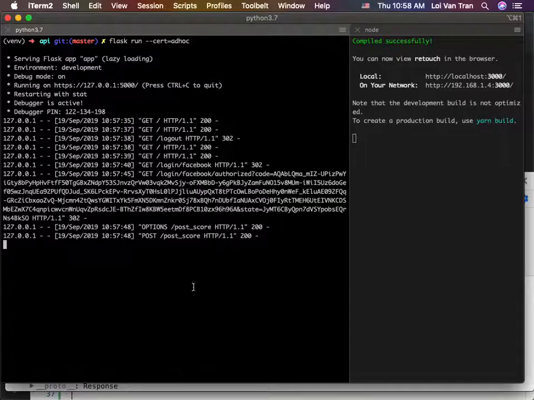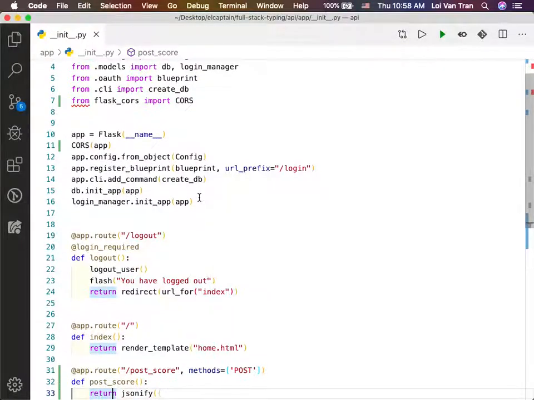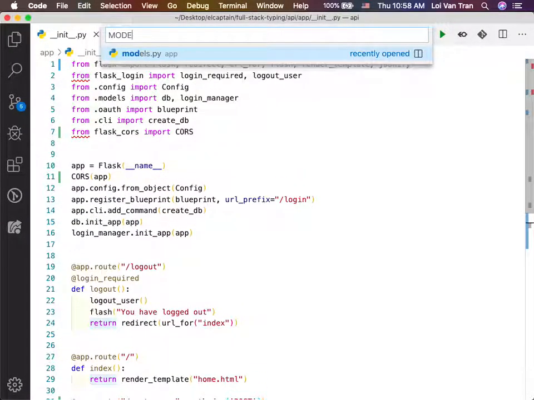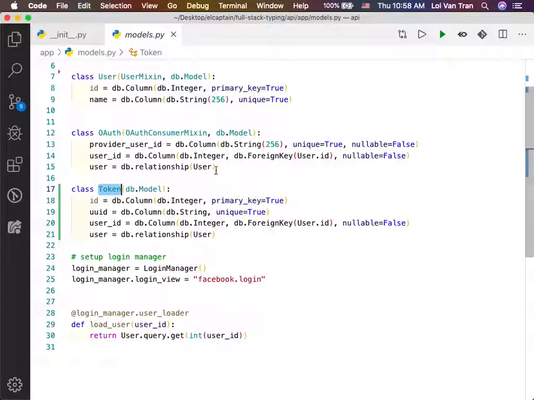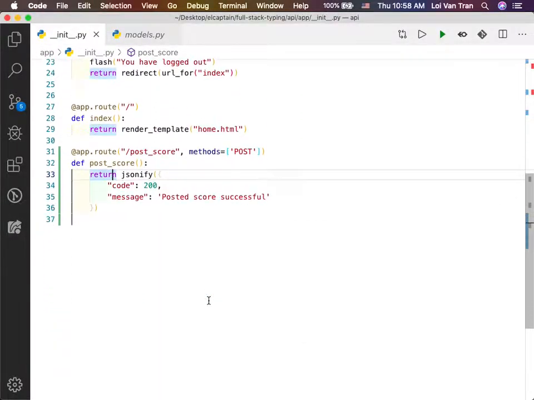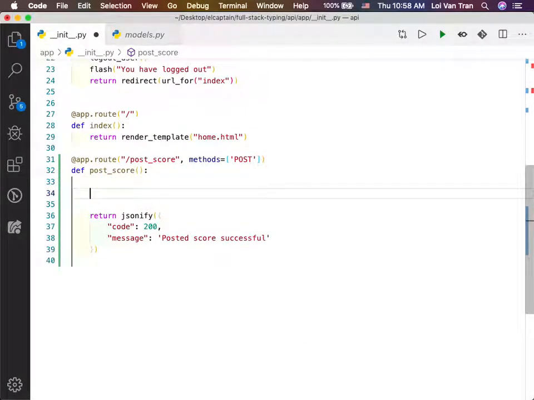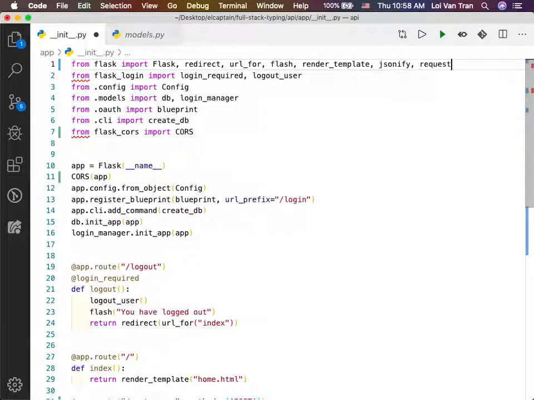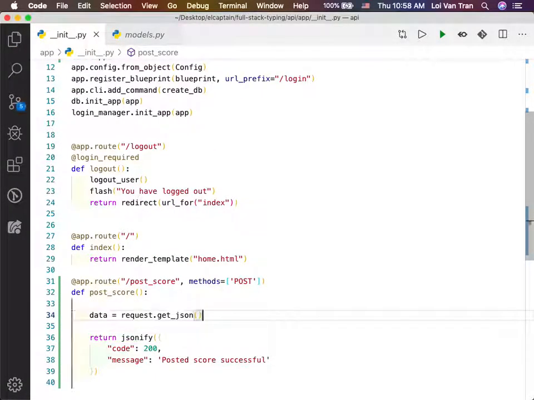So we have a couple more steps, right? We need to add a couple models for scores right here. And inside this endpoint, we're going to create a new score. We're going to say something like data equals request.get_json. Do we have something called request? No. So we need to import this. This is a library provided by Flask. So we're gonna import it, and then call a method called get_json on it, okay?